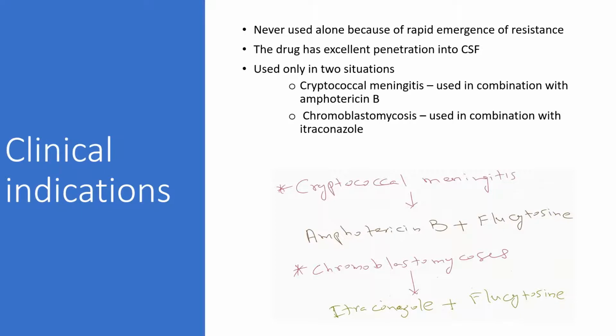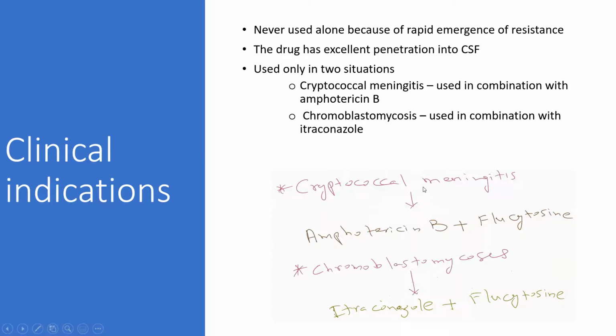If you remember, cryptococcal meningitis is an opportunistic fungal infection. The fungus causes cryptococcal meningitis when the CD4 count is below 100 per microliter. In cryptococcal meningitis, the treatment is amphotericin B plus flucytosine. So you see that we don't use flucytosine alone. We use it with amphotericin B. That is actually the best combination that we use in treatment of cryptococcal meningitis.